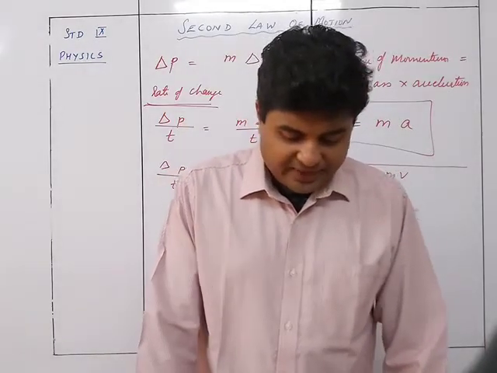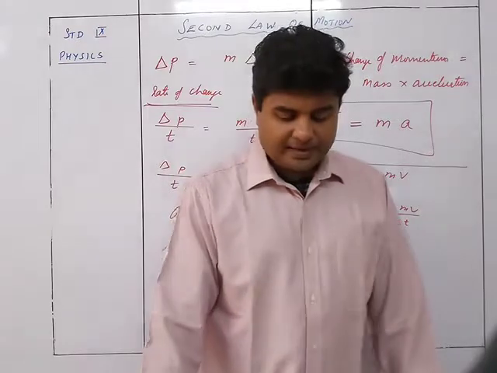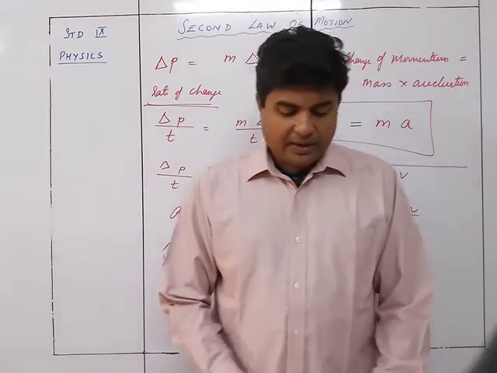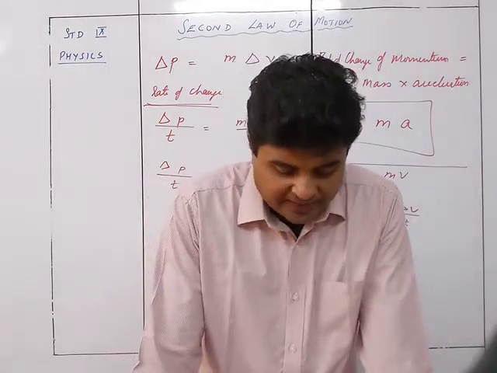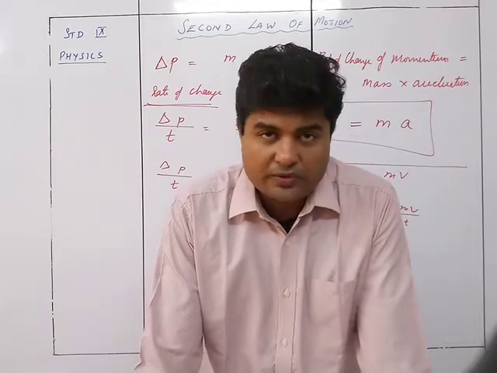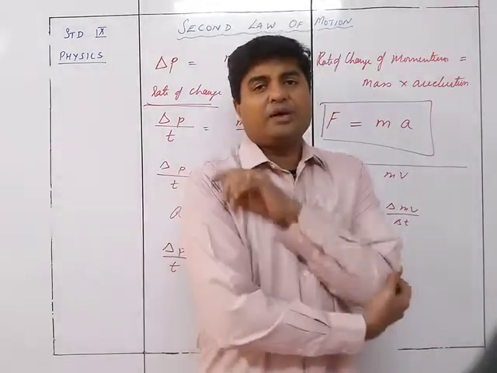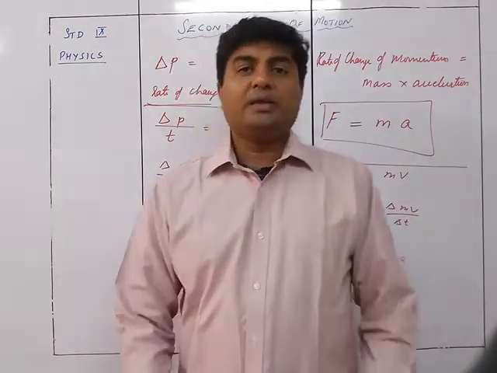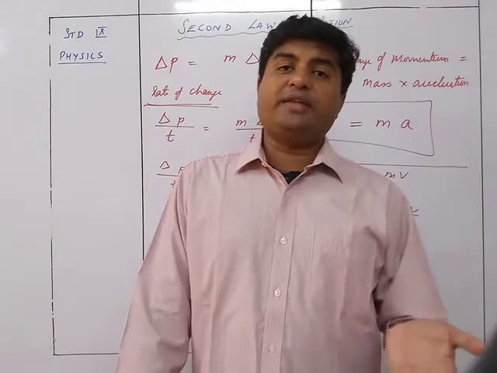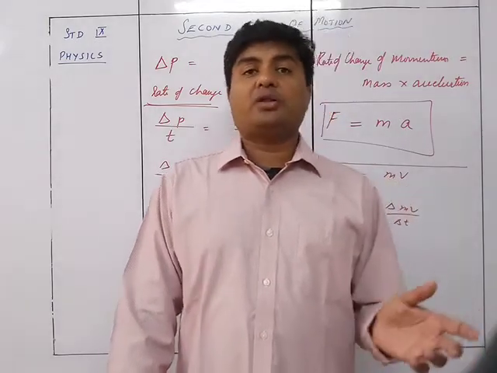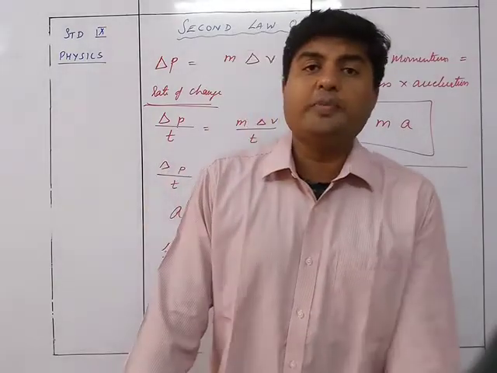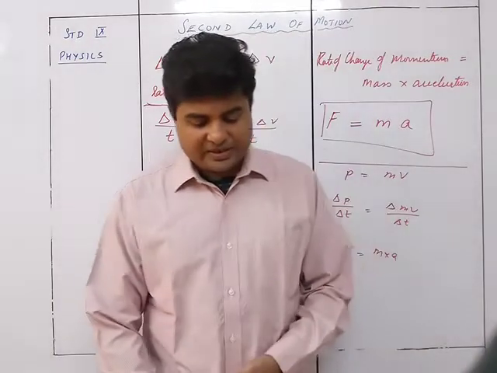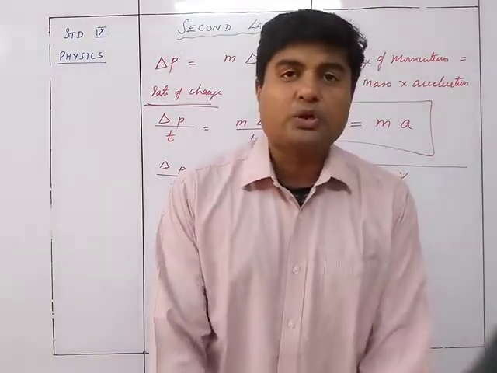If a force F is needed to produce an acceleration of 5 meter per second squared in a body of mass 2 kg, then to produce the same acceleration in a body of mass 4 kg, the force needed is of double the magnitude, that is 2F. So that is the calculation they have given you: if the mass is 2 kg and the acceleration is 5 meter per second square, and I want the same thing with 4 kg instead of 2 kg, then automatically for the same amount of acceleration, the force required will be twice. So experimentally Newton found that the force needed to produce the same acceleration in different bodies is proportional to their masses.